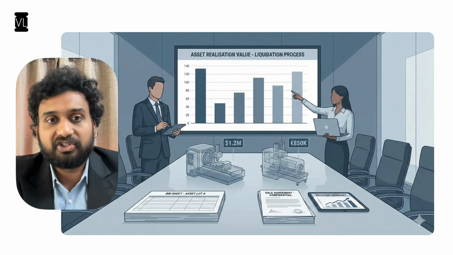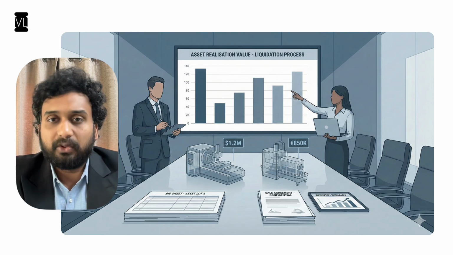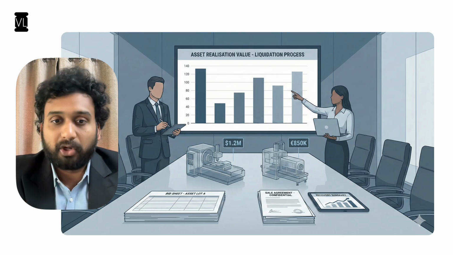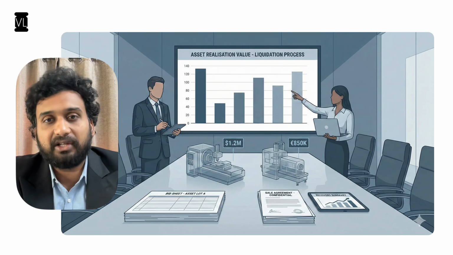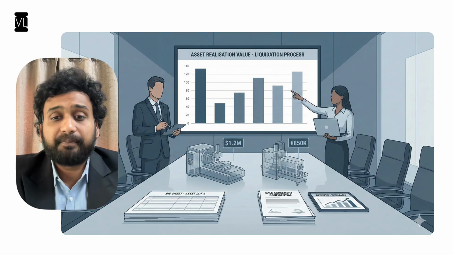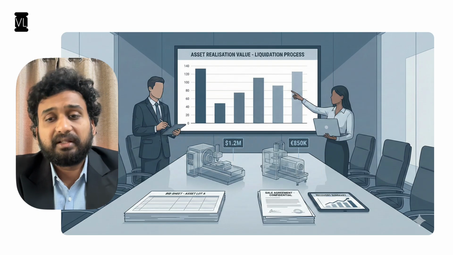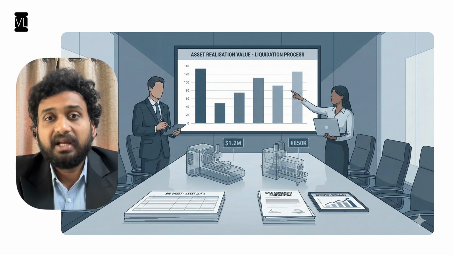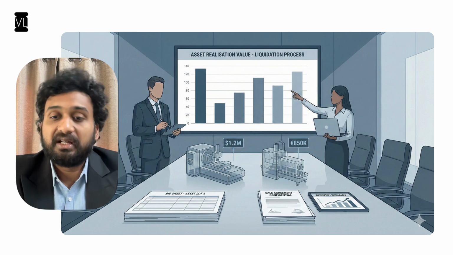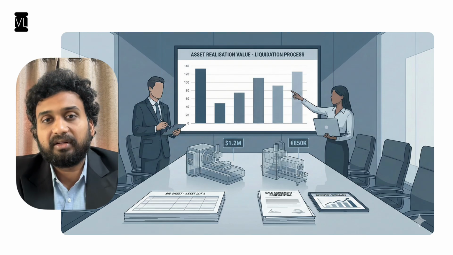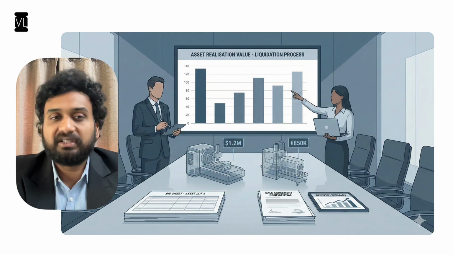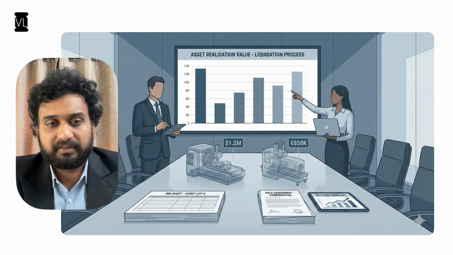this process of liquidation, the liquidator should facilitate a meeting with the stakeholders consultation committee, wherein the valuers will be explaining the reasons, right? Explaining the methodology. So firstly, there will be a meeting where the valuers will be explaining the methodology, and second, wherever there is a deviation in the value of assets by more than 25%, then in the liquidation process, the valuers have to explain to the committee why there is a deviation of more than 25% between their values. So this is something which is mandated in the liquidation process.